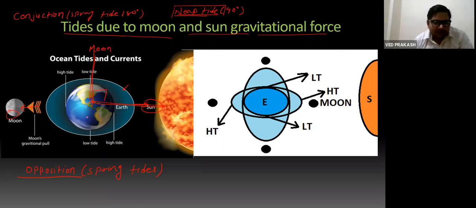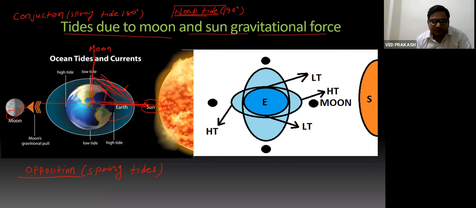And when they are opposite to each other, then in this case water level rises up to very high level, right? And water starts flowing from higher level to lower level. So in this way water starts moving from this side to this side.